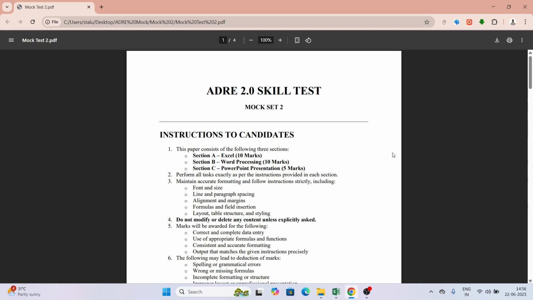And through mocks we will try to revise all the Excel formulas, Word and PowerPoint things that we have discussed till now, which are important from your exam point of view.